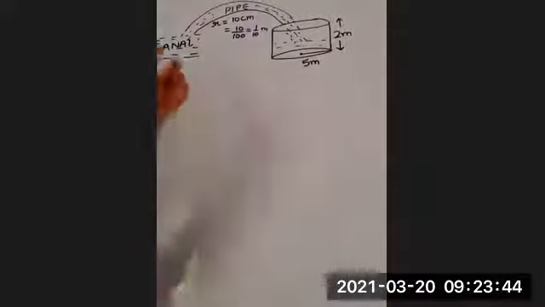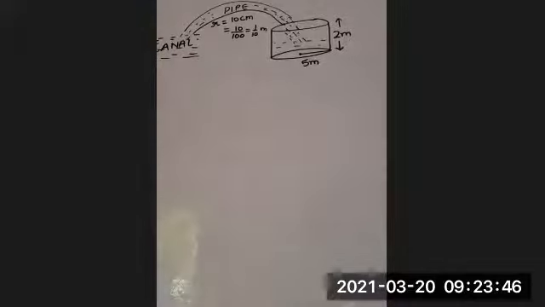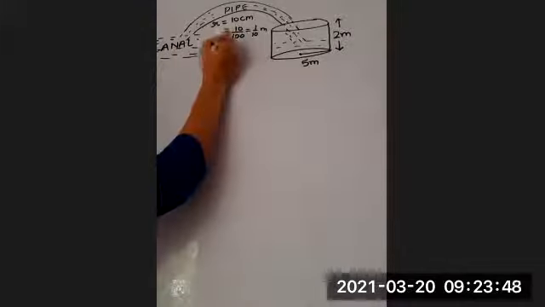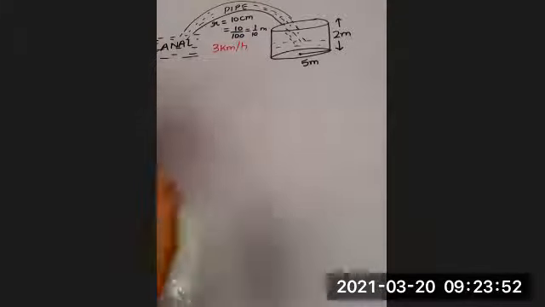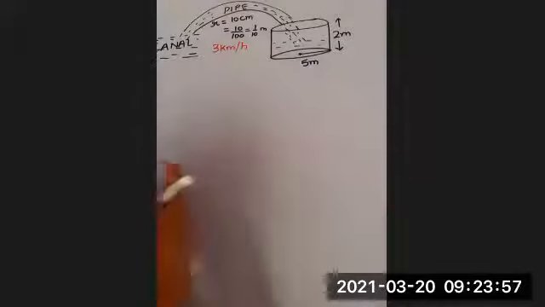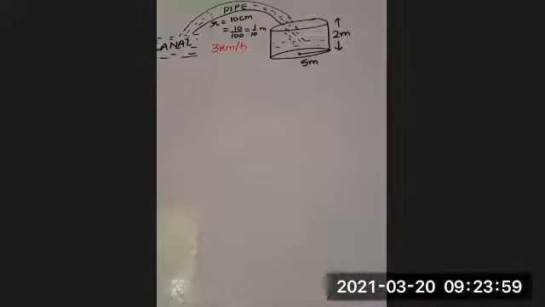Then we are given the rate of 3 km per hour. That means it allows 3 km length of water to flow through it in how much time? 1 hour.